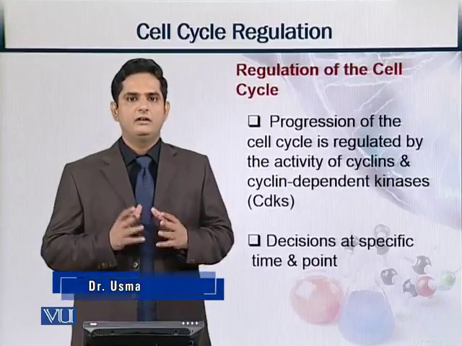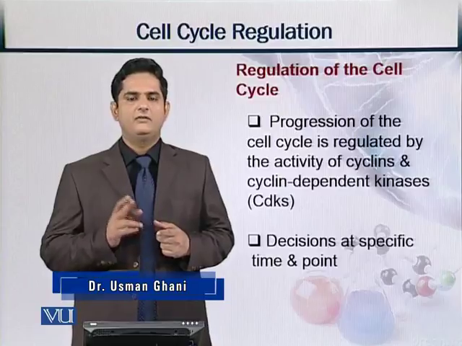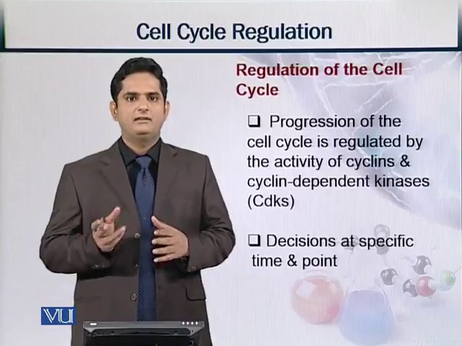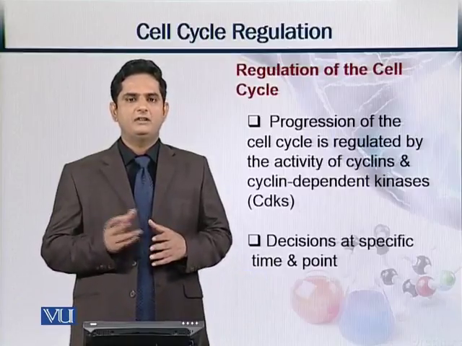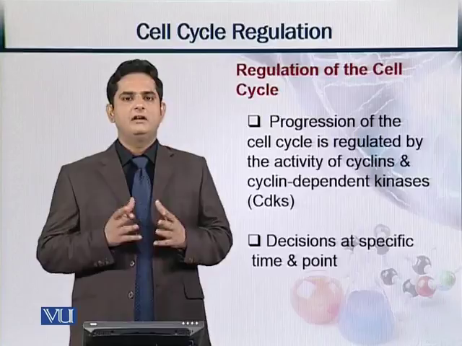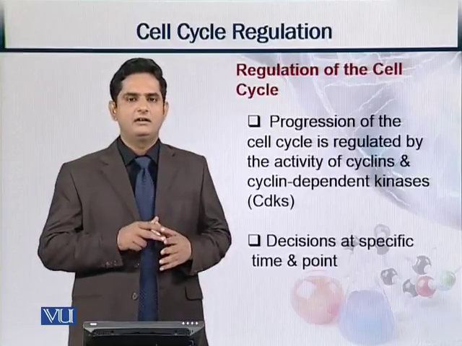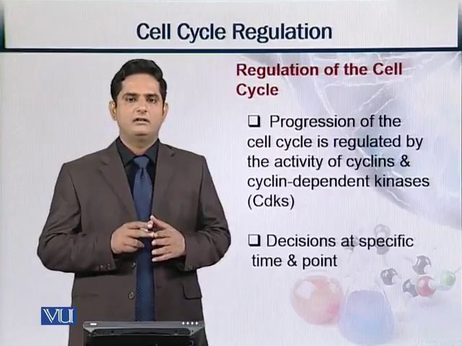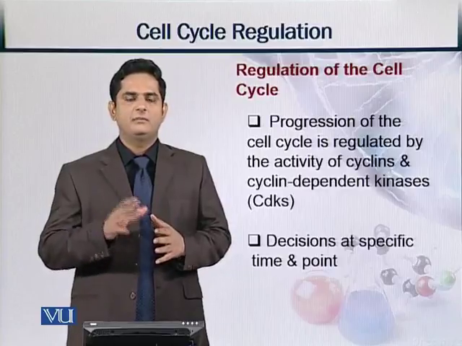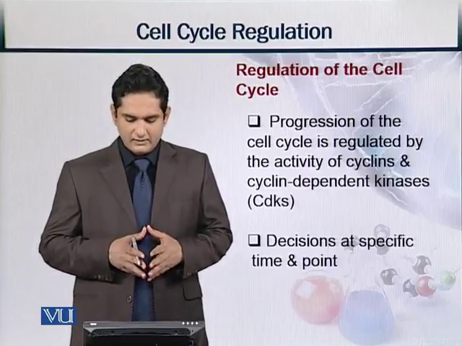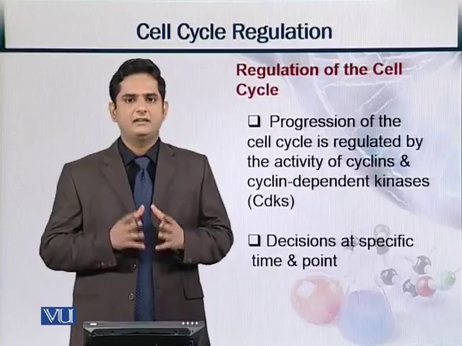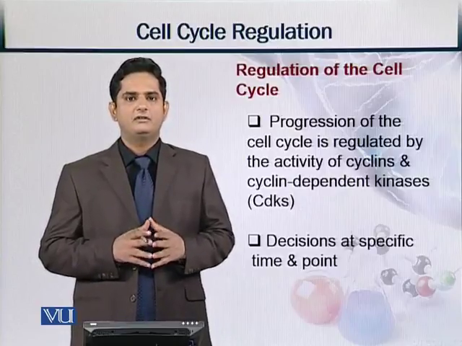and those helping materials are basically two: cyclins, which are proteins used for progression of the cell cycle towards this regulation, and this progression is done by cyclins with the help of CDKs, which are cyclin dependent kinases. These CDKs are basically enzymes which help the cyclin proteins, and these cyclins plus CDKs help the cell in its regulation mechanism. Cyclins and CDKs help the cell cycle make decisions at a specific time and point. So what is the importance of this time and point?